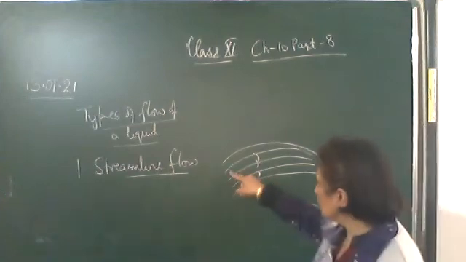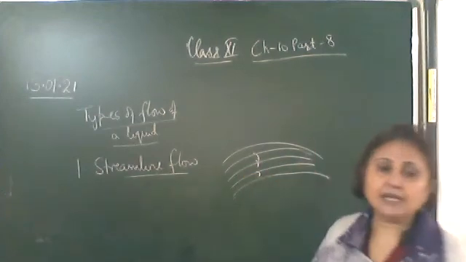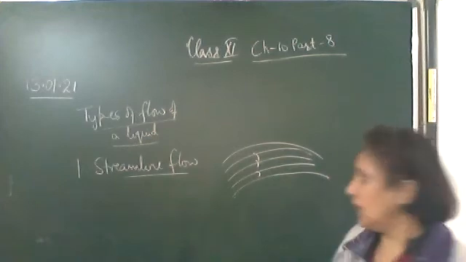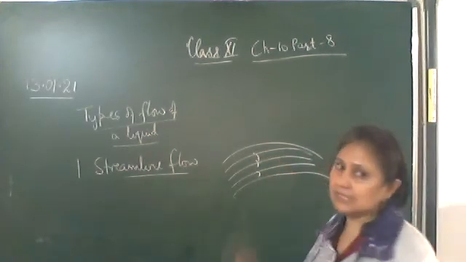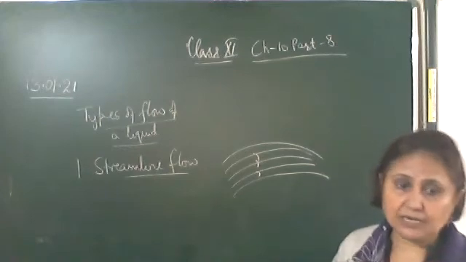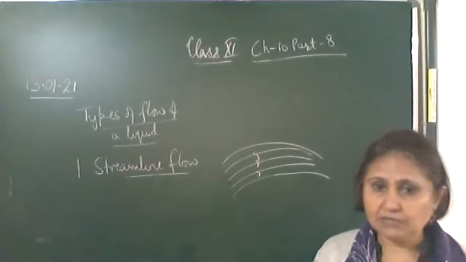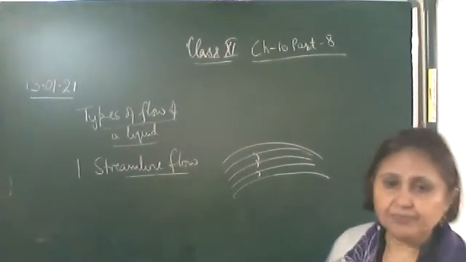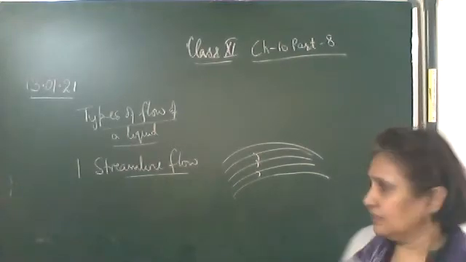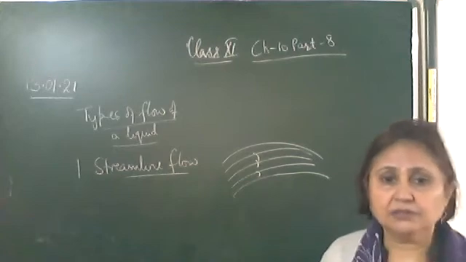Okay, these curved lines, we call them streamlines. No two streamlines can ever intersect each other. They will never intersect. We won't study this in detail, but write down the two lines about it.